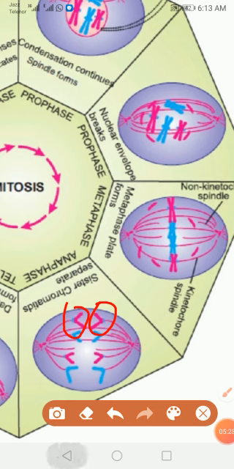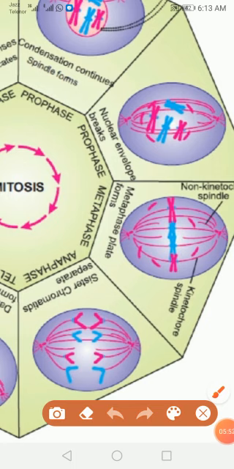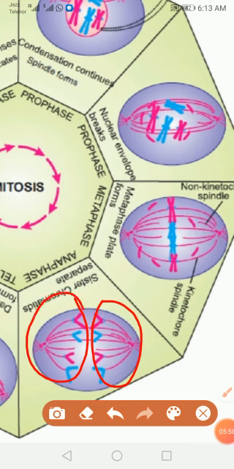So in this anaphase, what happened? Because of the pulling force of the centrosome, these kinetochore fibers exert a force on the chromosomes, and they separate from each other, and sister chromosomes are formed. And at the end of anaphase, half of the chromosomes move to one pole, and half move towards the other pole.